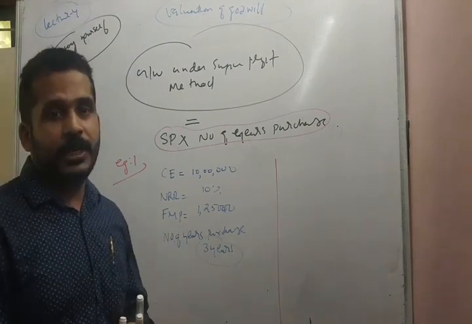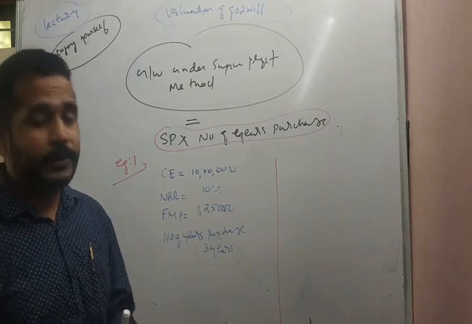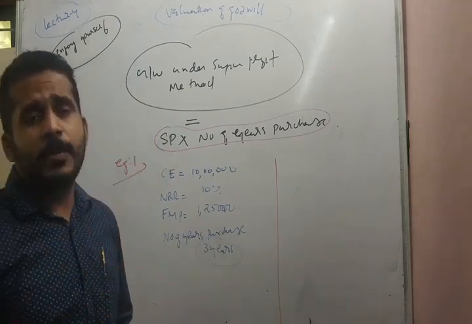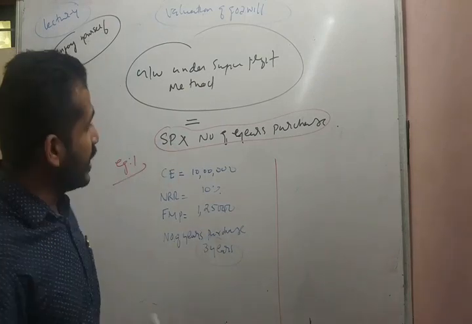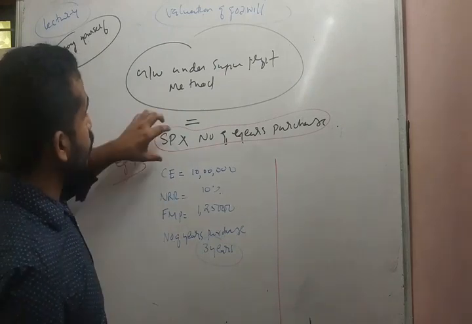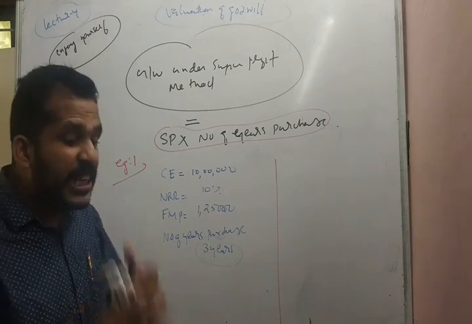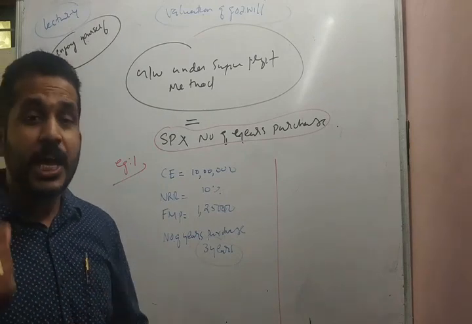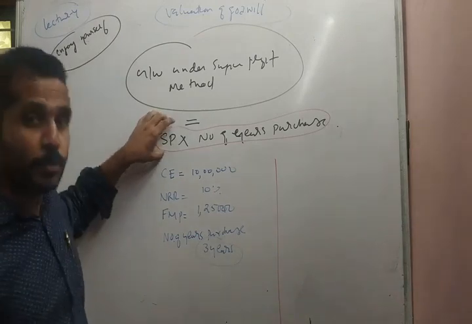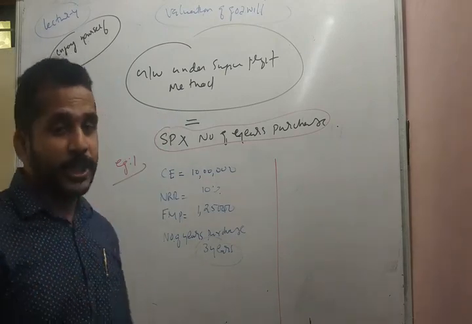In the average profit method, what is the value of goodwill? Future maintainable profit into number of years purchase. In the same sense, here also, only we are not considering the future maintainable profit. We are considering the difference between future maintainable profit and the normal expected profit. That is what is called the super profit, into number of years purchase.